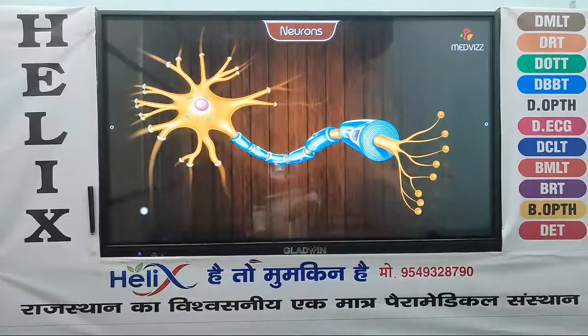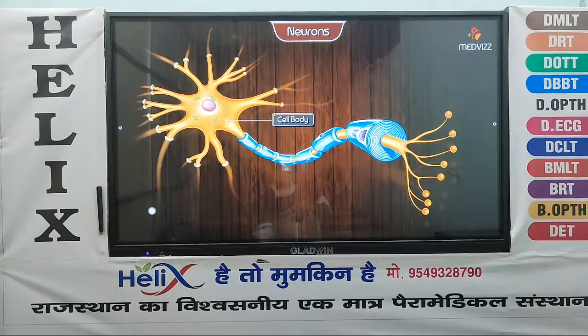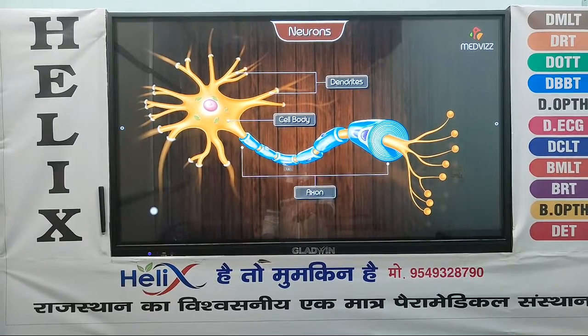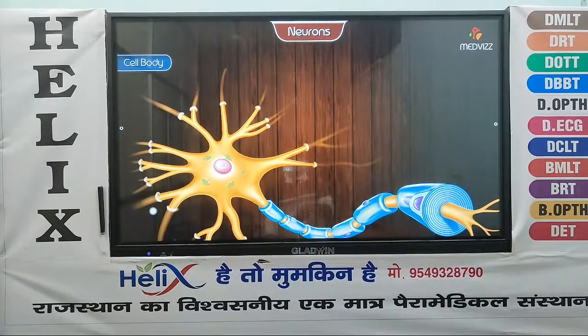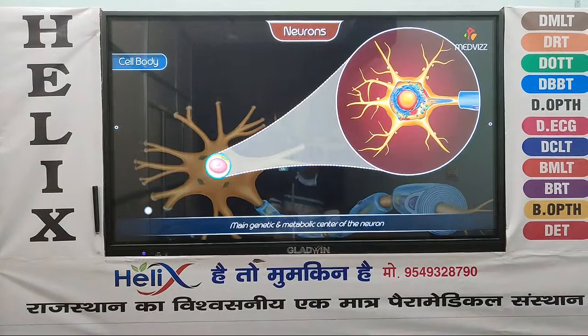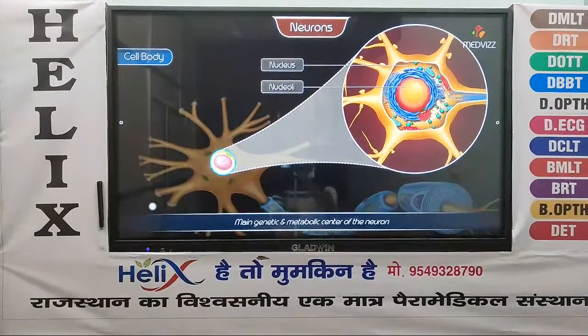Three main cellular compartments: a cell body, a variable number of processes that extend from the soma called dendrites, and an axon. The cell body. It is the main genetic and metabolic center of the neuron. It consists of the nucleus and nucleoli.